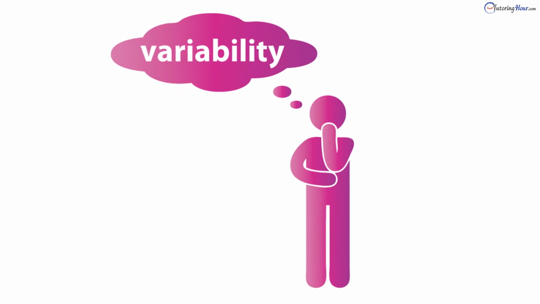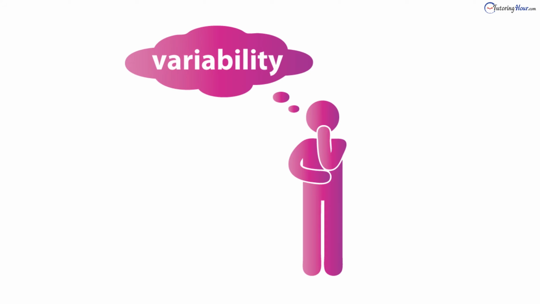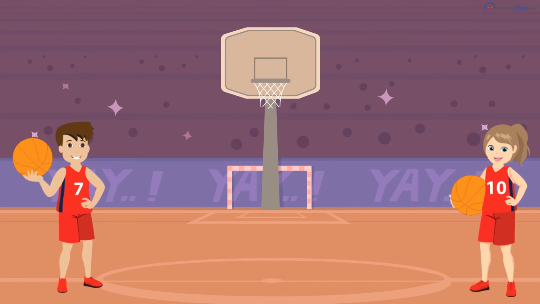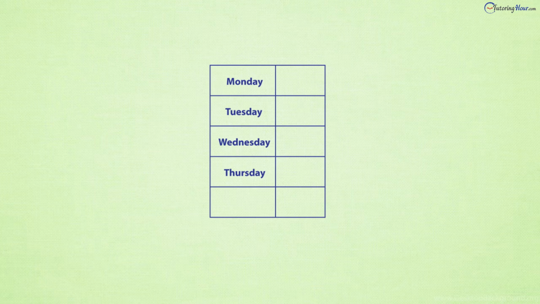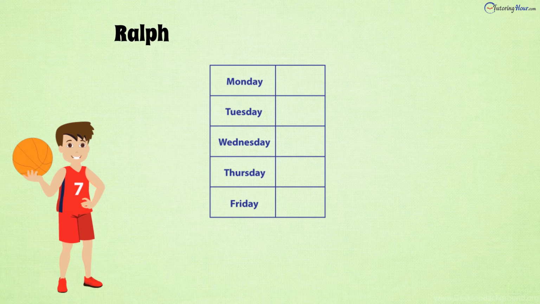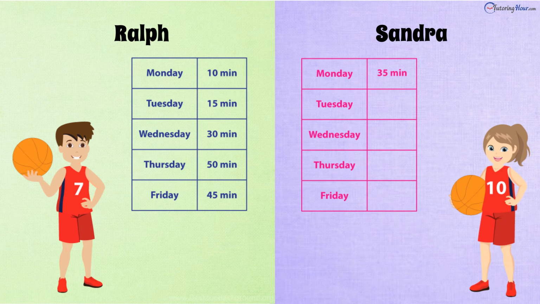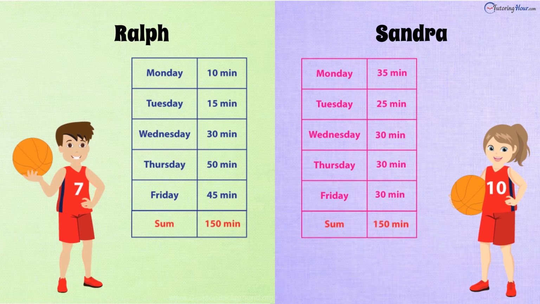Let's take a plunge and understand variability with this scenario. Ralph and Sandra practice basketball at school every day. The tables below show the duration of their practice sessions for the last 5 days. Ralph practiced basketball for 10, 15, 30, 50, and 45 minutes, while Sandra practiced for 35, 25, 30, 30, and 30 minutes. They both practiced for 150 minutes in the last 5 days. Let's find the average time, which is 150 divided by 5. And that equals 30 in both cases.